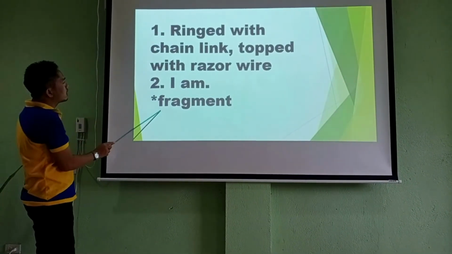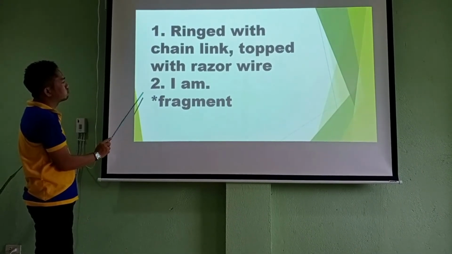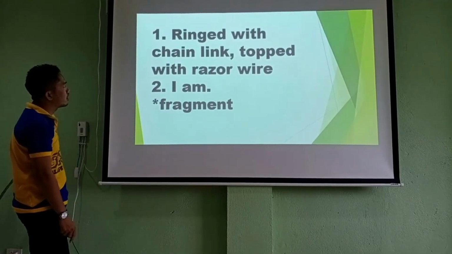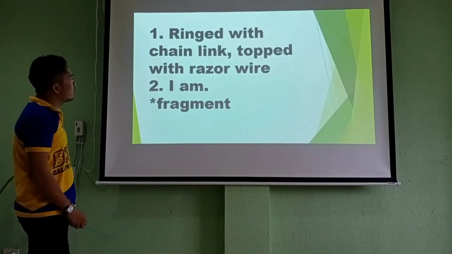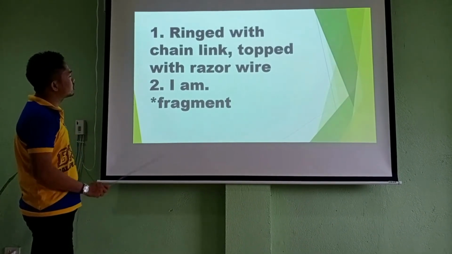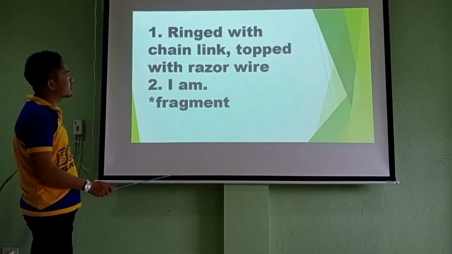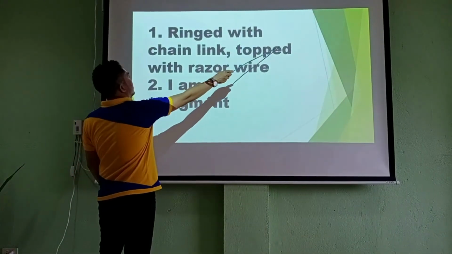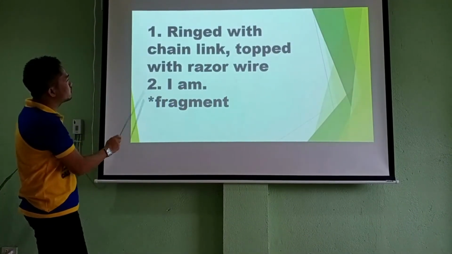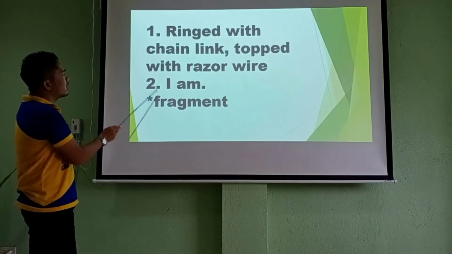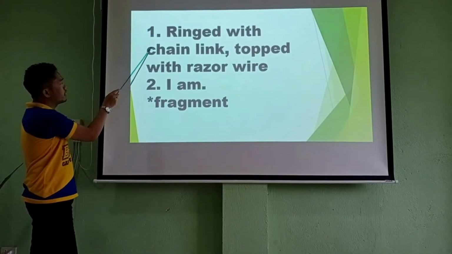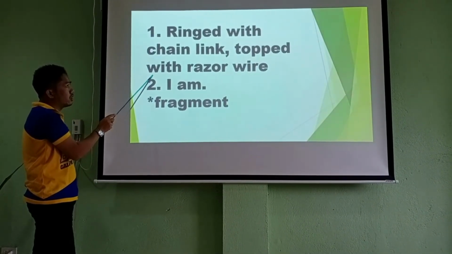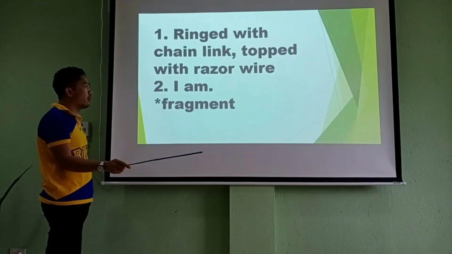Take a look at these two groups of sentences. The first one: ringed with a chain link topped with razor wire. As you can see, this group of words looks like a sentence because it's quite long.